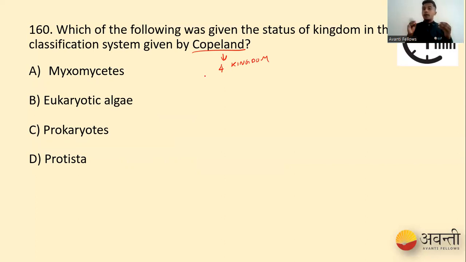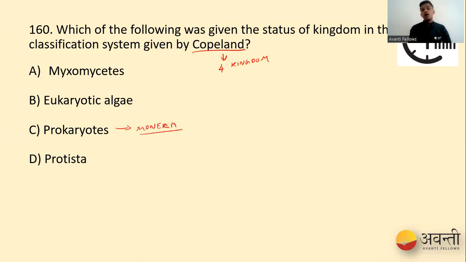Okay, so Copeland understood that the unicellular organisms, especially our bacterial friends, are not the same as our protist friends. So he understood the significant difference in their cells. That is why he divided all these prokaryotes into one kingdom called Monera. All right, people.